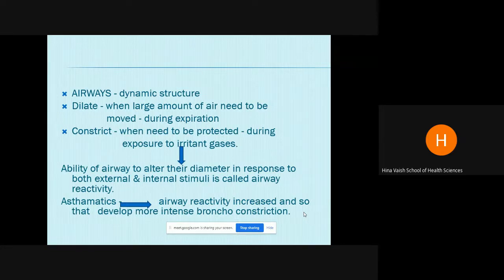And as I said, there is increased responsiveness in asthmatics. So this airway reactivity is increased in asthmatics, and so they develop more intense bronchoconstriction.